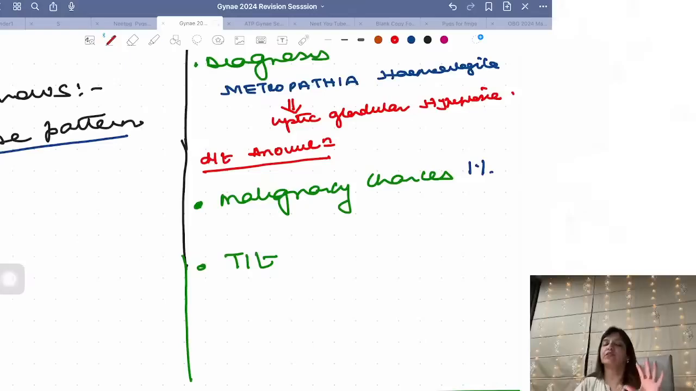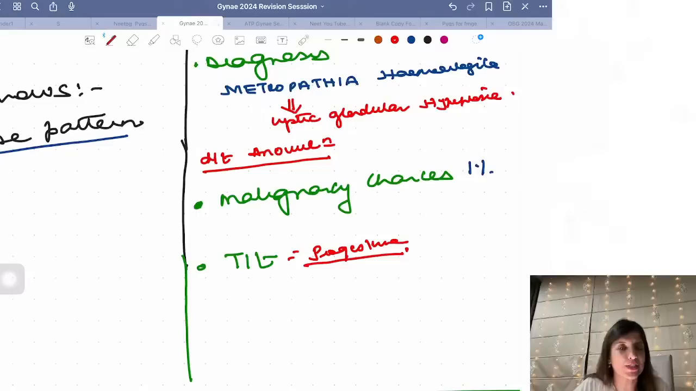In gynae, there is a simple rule. Whatever is missing, you give that to the patient. Now, if your patient is not ovulating, right, then that means she has no progesterone, and in order to treat her this problem, I am going to give her progesterone. So whenever your question says that there is Swiss cheese pattern on endometrial biopsy, it means you are dealing with metropathia hemorrhagica, that is cystic glandular hyperplasia, and the chances of malignancy 1%.